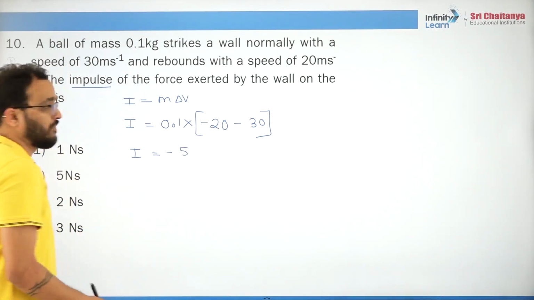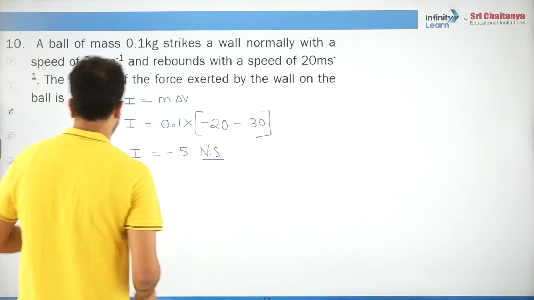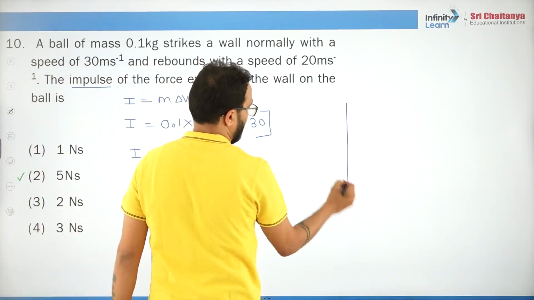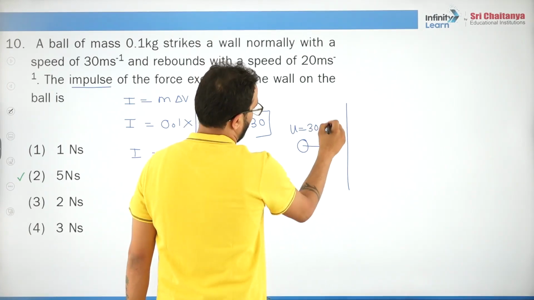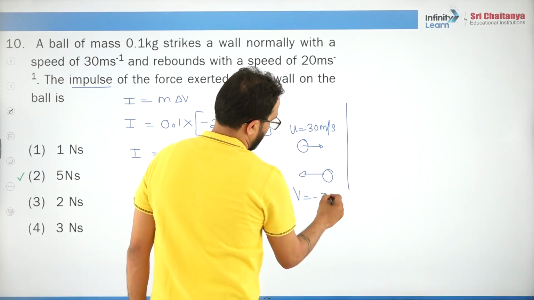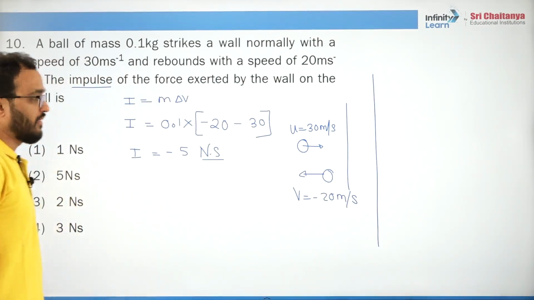Minus 5 Newton second, right? Now listen to me very carefully. If you want, you can draw the diagram also. A ball is coming with 30, so u is 30 positive. After striking, it will go back, so v will be minus 20 meter per second. Do you understand?